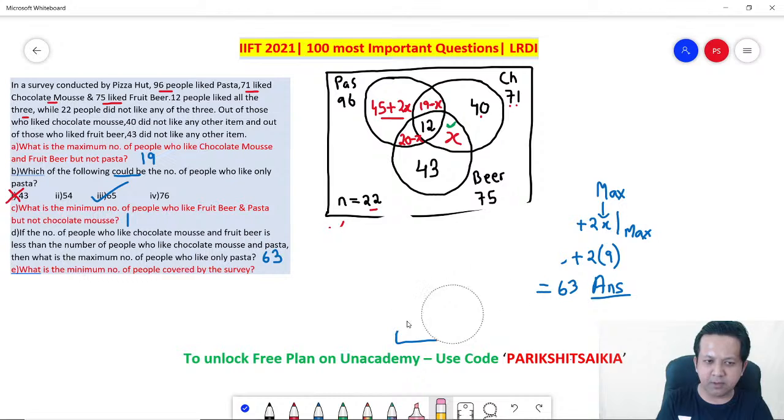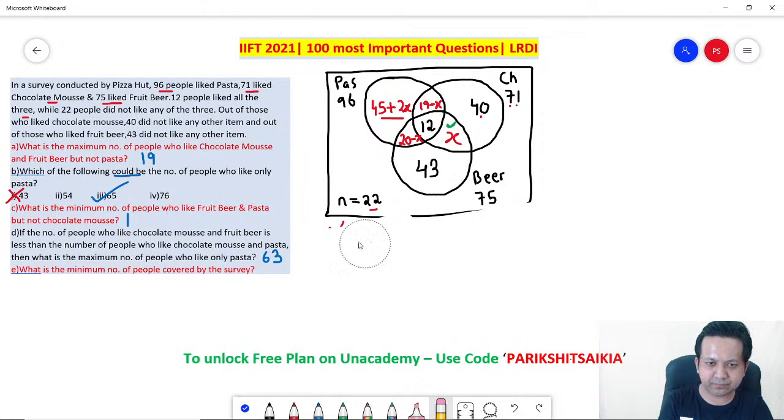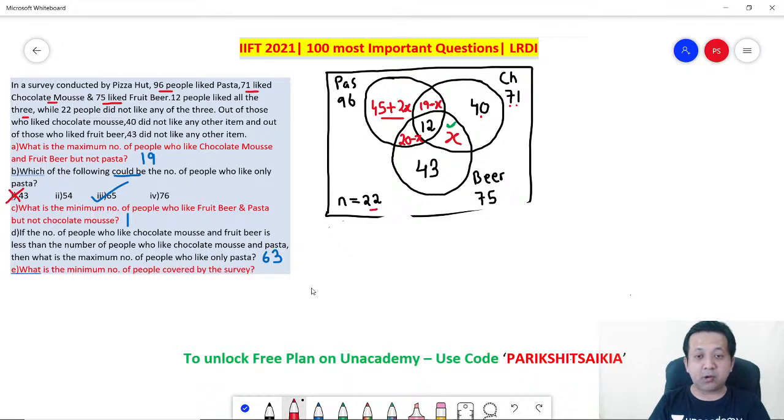Number 5. What is the minimum number of people covered by the survey? So it's very easy. Just add up all the numbers, right? So how much will you get?